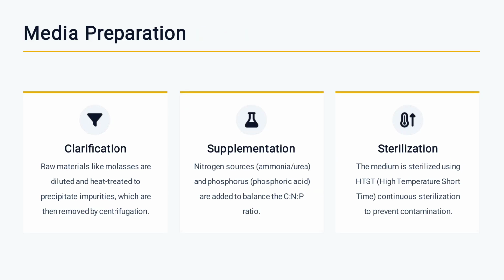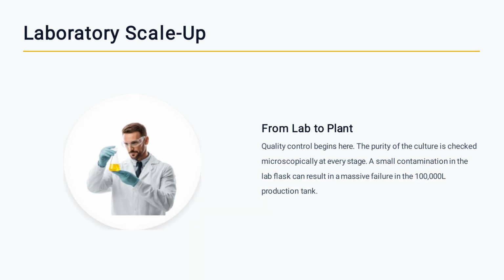Media preparation. Clarification: raw materials like molasses are diluted and heat treated to precipitate impurities, which are then removed by centrifugation. Supplementation: nitrogen source, ammonia and urea, and phosphoric acid are added to balance the C:N:P ratio. Sterilization: the media is sterilized using HTST, high temperature short time, continuous sterilization to prevent contamination.